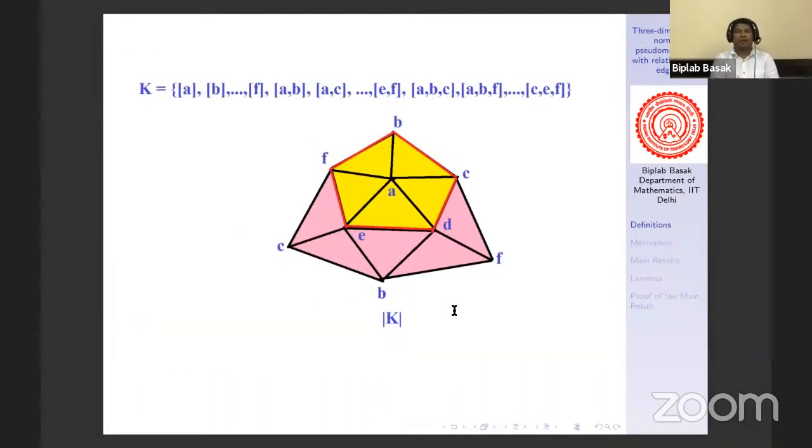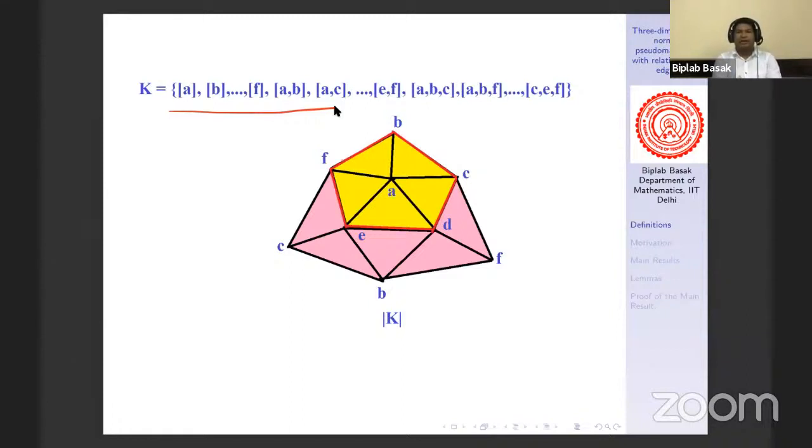So here we have one example. Suppose we have a collection of these 6 vertices, say A, B, C, D, E, F, and these 15 edges and 10 triangles. Now, if you look at this collection of simplices, you can easily check that the collection satisfies both properties of a simplicial complex. That means that collection is a simplicial complex.